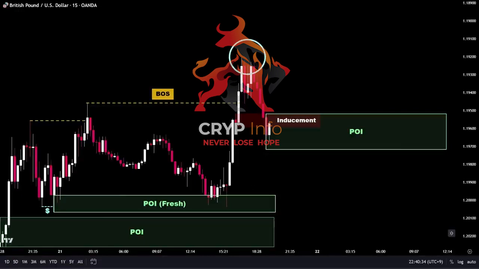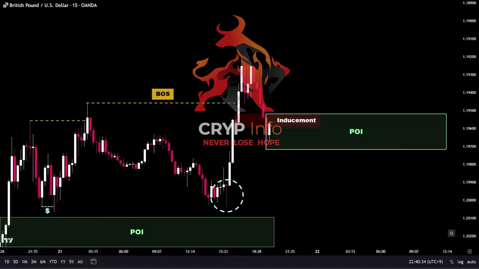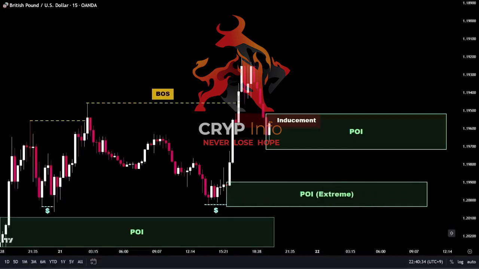If we look at the price action slightly below, we can notice that the price aggressively swept the liquidity below this low point using a red dragonfly candle. It then closed above the low, indicating a rejection of further downside movement. Afterward, the price created a strong upward push. This formation signifies a perfect bullish point of interest situated at the extreme level. Such a POI holds a high probability for a buying opportunity, and we can contemplate going long if the price confirms the POI through mitigation. Let's continue and see how the price develops from here.